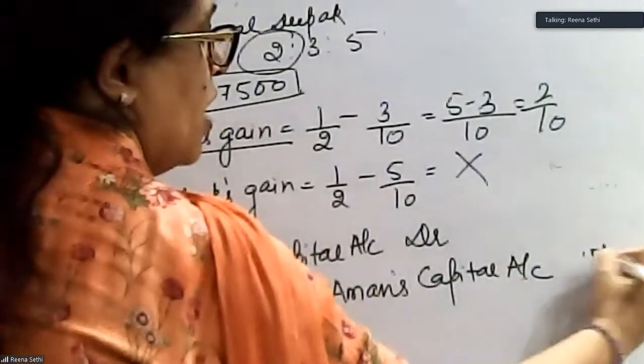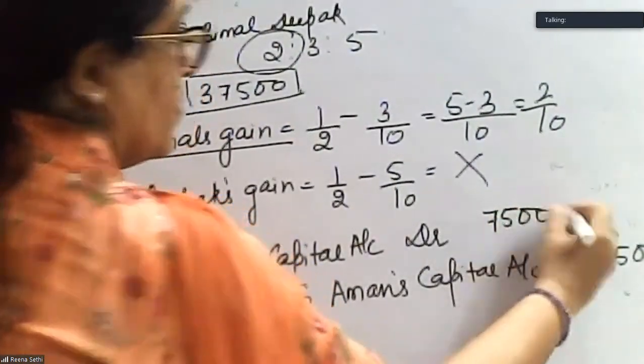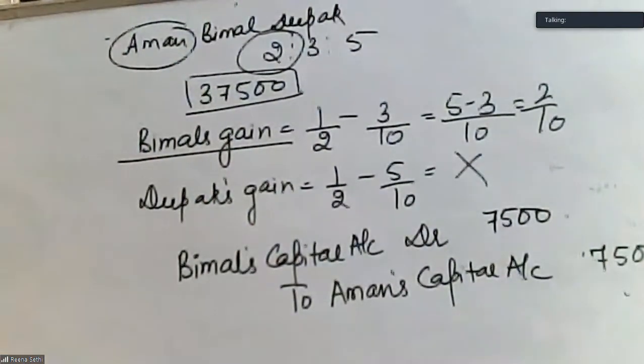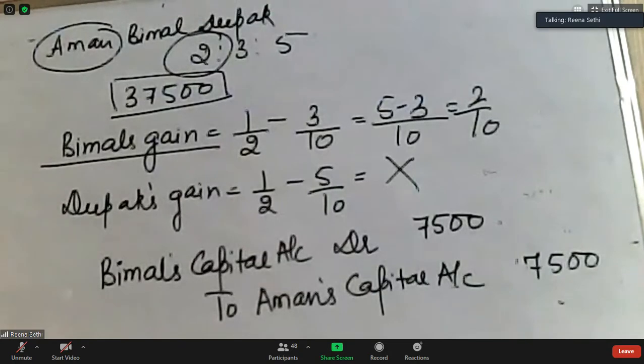This comes out to 7,500. So retiring partner will be given his share in the goodwill. Yes, Kunal, correct. Aditi, correct.